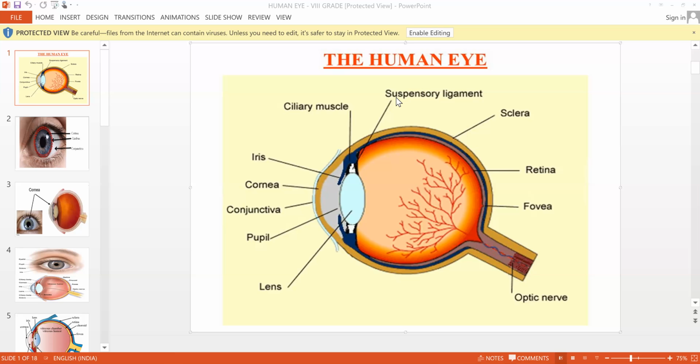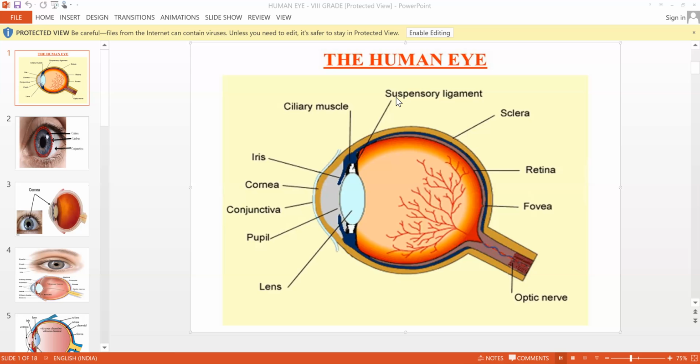Each eye then sends signals separately to the brain, which puts the image together and helps us to understand what we see. We have two eyes, so each eye sends signals separately to the brain. Then what the brain does is put all the images together, whatever the images the eyes are sending, and it helps us to understand what we see. So the brain is also playing an important role in putting the images together.